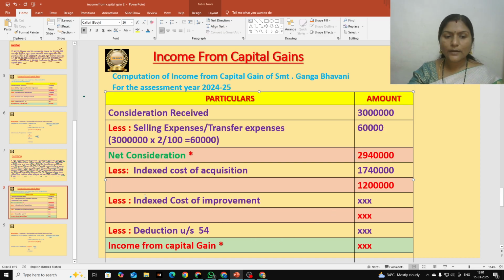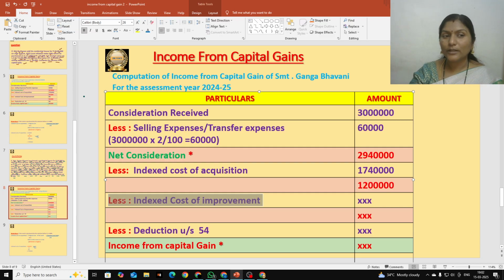And then the next one is less index to cost of improvement. So do we have any improvement, any additions to the asset? Yes, we have in this question. Srimati Ganga Bhavani added 2 rooms for the house. So improvement is there. Since it is a long term asset, we should deduct index to cost of improvement. If it is a short term asset, we deduct cost of improvement.